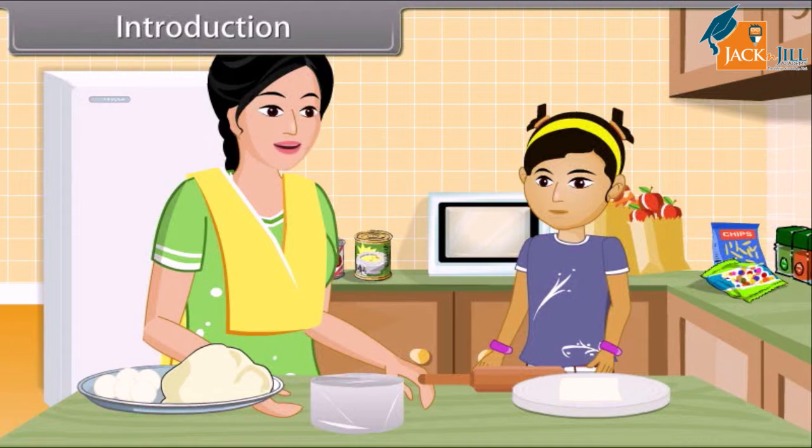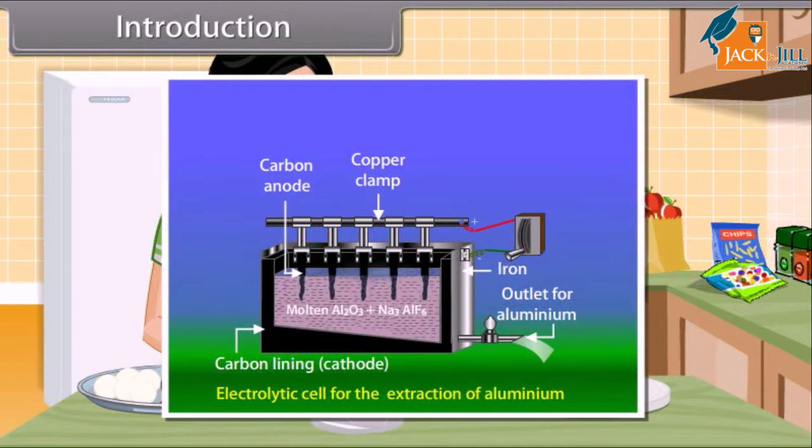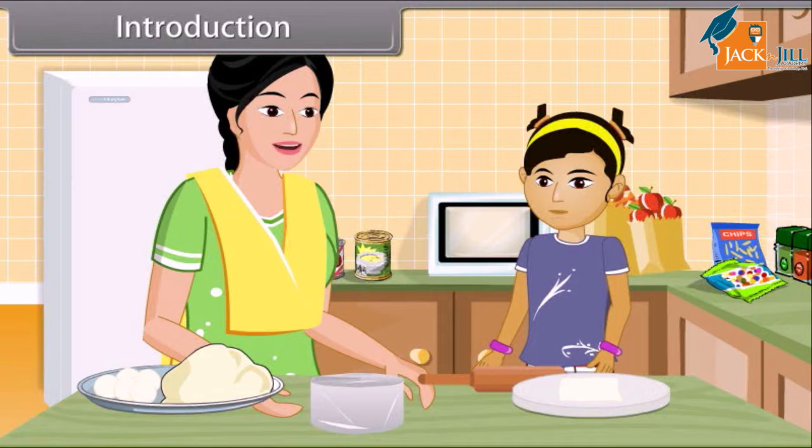Okay, I will tell you. Aluminium is the most abundant metal in the earth crust. It is extracted from the bauxite ore found in nature. Then the metal is isolated and refined from various processes. After that, the metal molds into desired shapes. Mom, I got the answer to my question and I want to know something more about this.